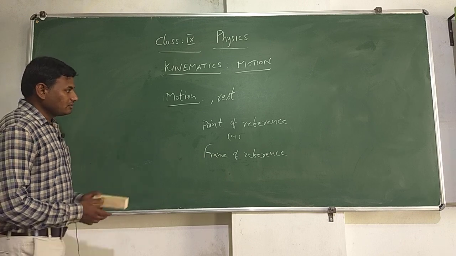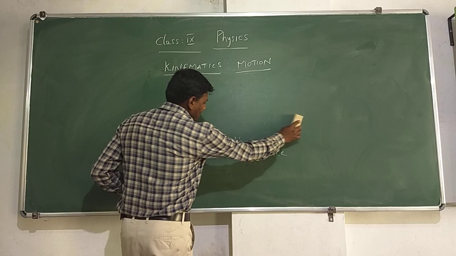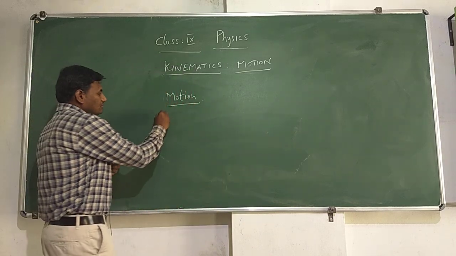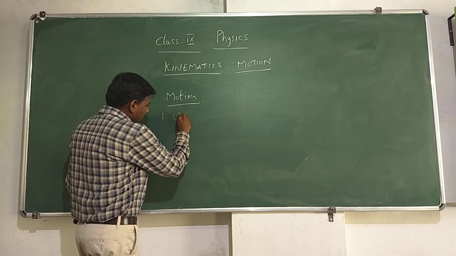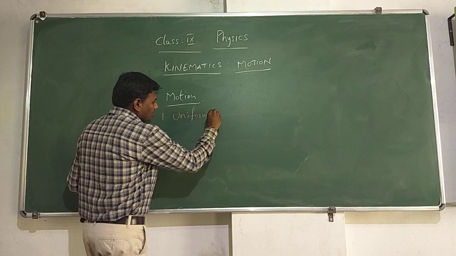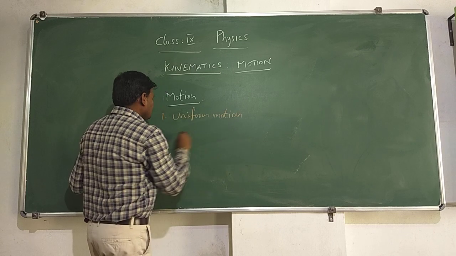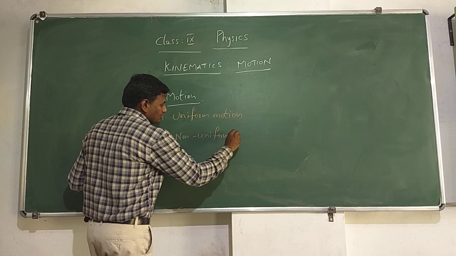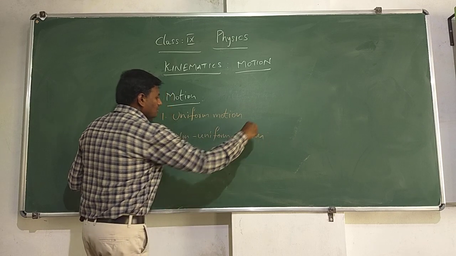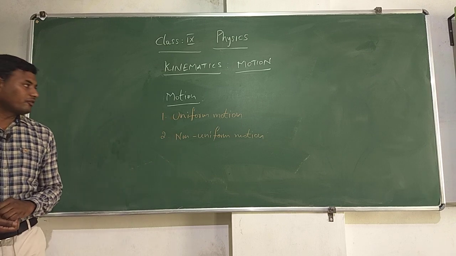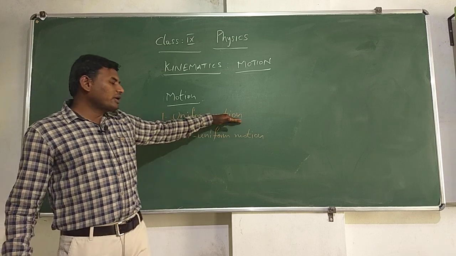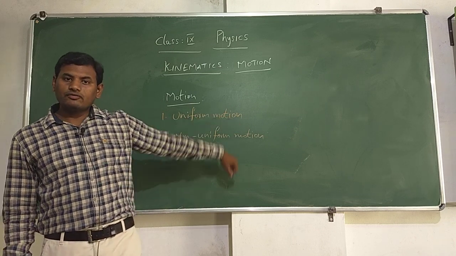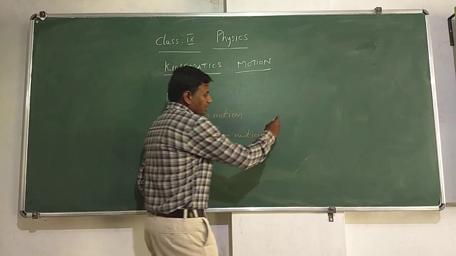Now, let us see the types of motion. One is uniform motion. Second one is non-uniform motion. Uniform motion. What is uniform motion? If a body covers equal distances in equal intervals of time, then the object is said to be in uniform motion. That means, let us consider an example.